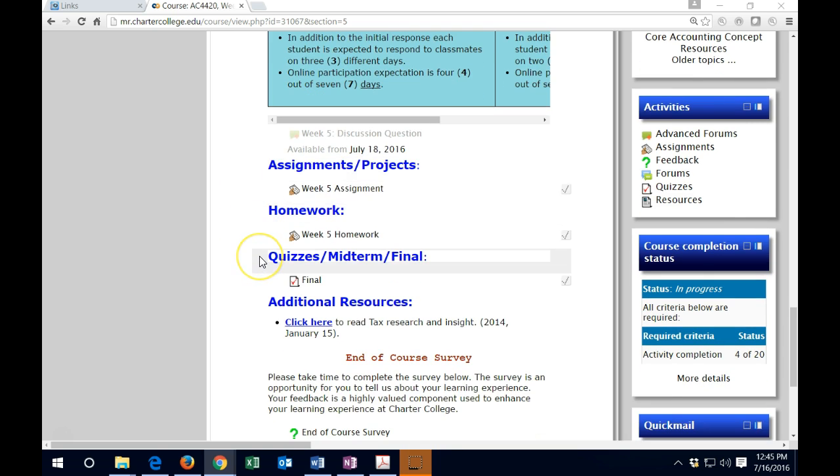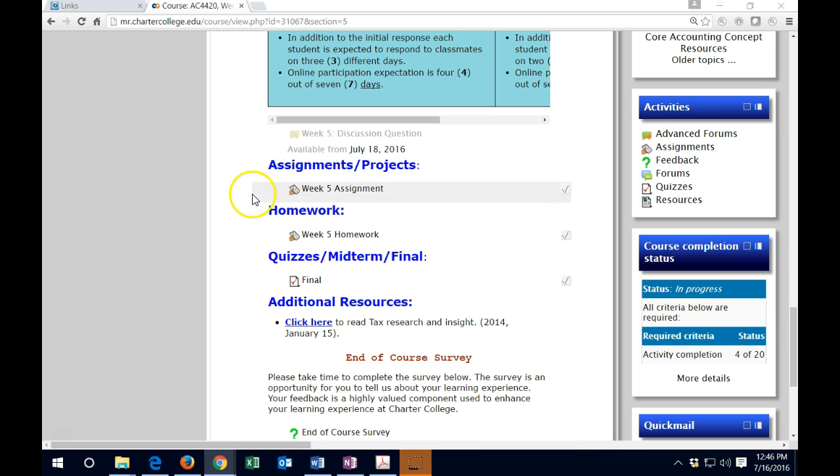Then we have the assignments, the homework, and the final. Of course the final is going to be worth the most points, so you want to make sure to pick that up. We do not have the possibility for late work at this point, so make sure to get the final in by Sunday. You do not want to get 0 points on the final. If you have any problems with that, let me know. Remember that the grades will push out of my hands by Tuesday. If there's any issues, you want to get to me as soon as possible so that we can take care of it before that time. I have very little control after that time.